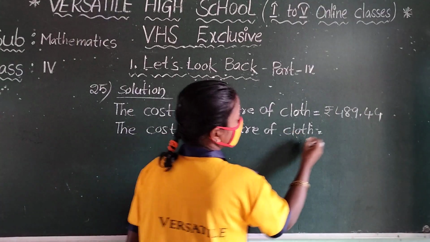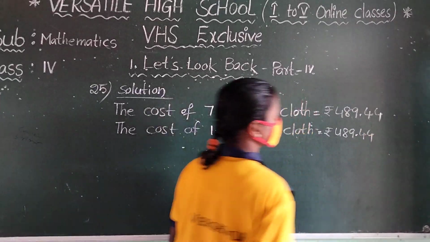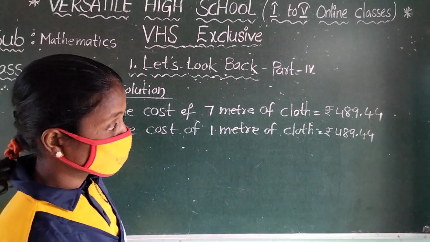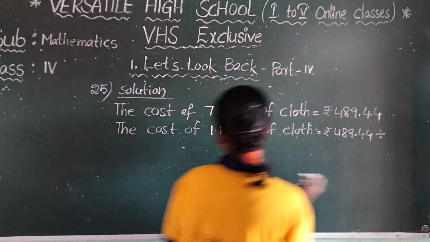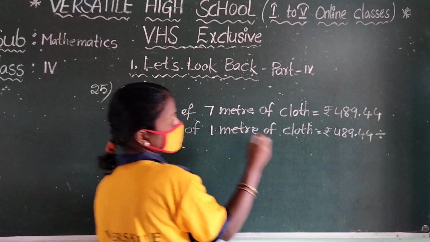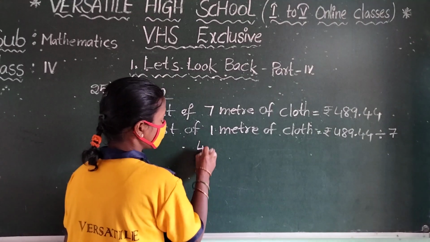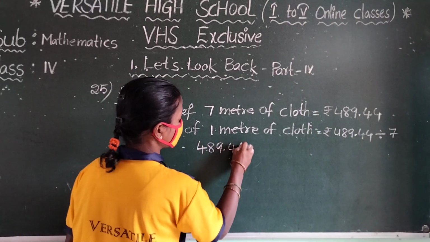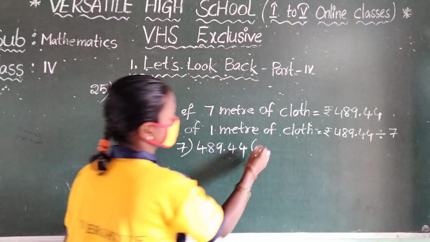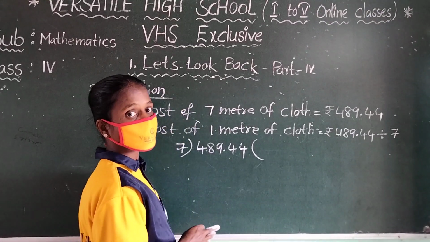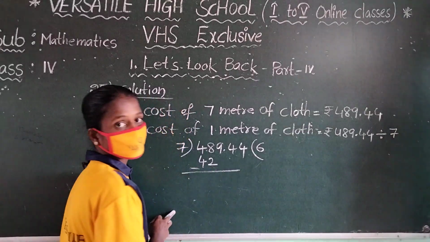So you write here rupees 489.44. That means 489 rupees 44 paisa divided by 7 meters. Now you take the division: 489.44 divided by 7. 7 sixes are 42, 7 sevens are 49. 7 sixes are 42. Then you have to take the subtraction.